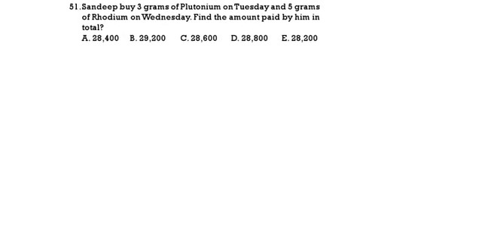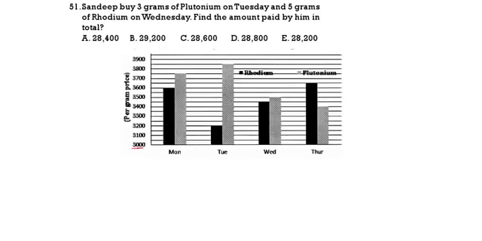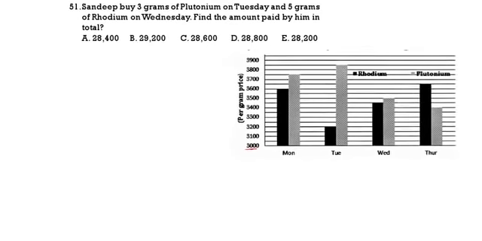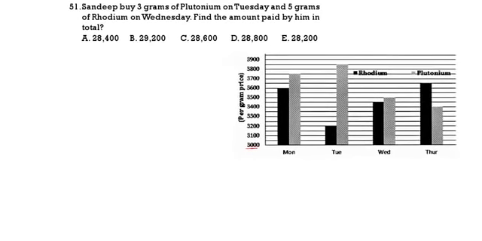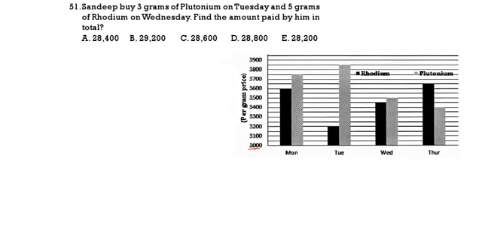See the first question. Sandeep buys 3 grams of plutonium on Tuesday and 5 grams of rhodium on Wednesday. Find the amount paid by him in total. Sandeep is buying 3 grams of plutonium on Tuesday. So this is Tuesday. What is the cost of each gram of plutonium on Tuesday? Plutonium is the black value. This is 3850. 3850 is the cost per 1 gram.